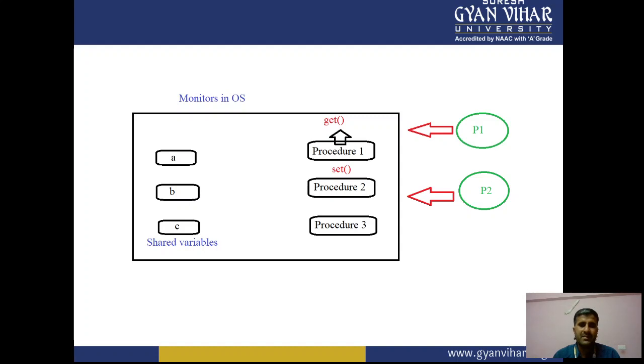At the same time, if there is a set method, you want to set the value, like addition, subtraction, and many more operations, then you can call the set method. This is the basic overview of the monitor in an operating system.